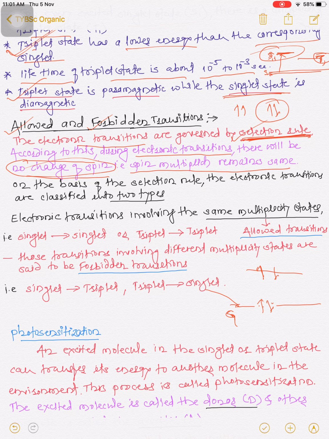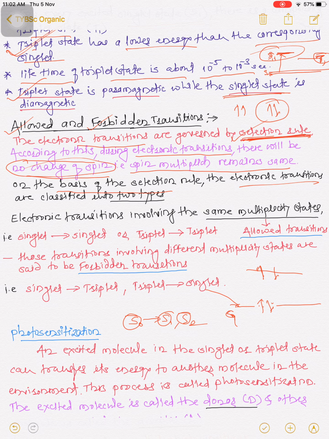Means, if the molecule is excited from the singlet state, it should go only to S1 or S2, that is, the spin of the electron does not change according to the selection rule. On the basis of this selection rule, the electronic transitions are classified into two types: one is allowed and the second one is forbidden. So what is meant by allowed and what is meant by forbidden?